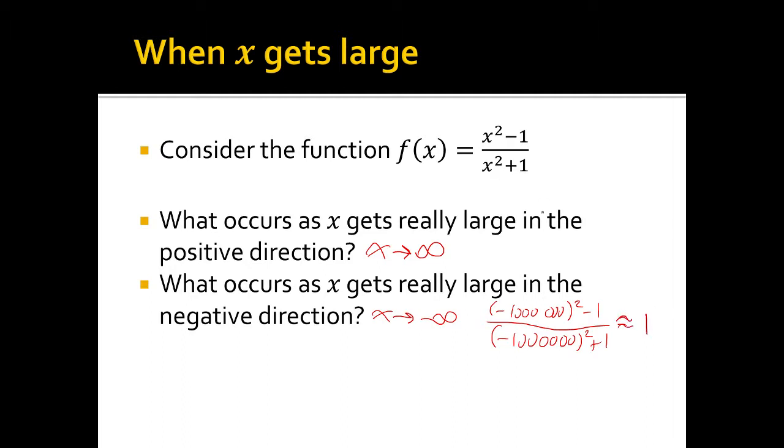So it looks like for this function, as x gets really, really large, the limit as x goes to infinity of x squared minus 1 over x squared plus 1 is equal to 1. Because it looks like the function is going towards 1 as x gets bigger and bigger. And the same thing can be said for the limit as x goes towards negative infinity of f of x. Again, because if x gets really large, then the function effectively becomes 1.